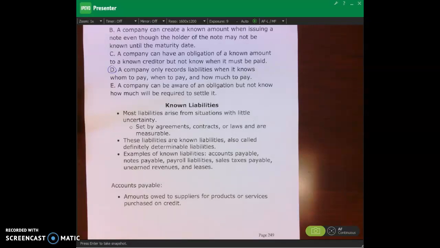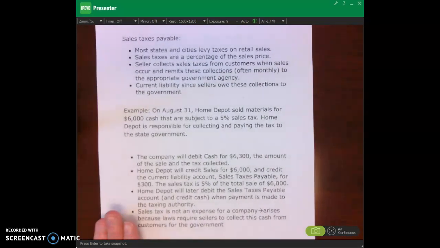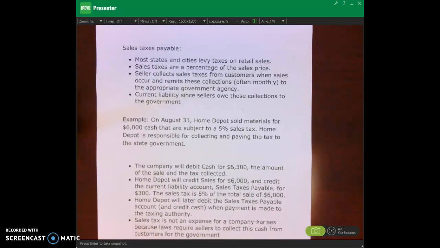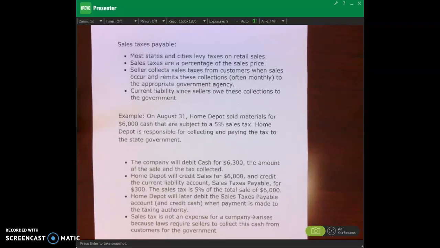So now let's talk about sales tax payable, okay? Sales taxes payable. Most states and cities levy taxes on retail sales. Not all of them, but most of them, okay? Virginia, we do. And so sales taxes are a percentage of our sales price. What happens, and this is pretty interesting, with a company with regard to sales taxes, is that if you go to Home Depot, for example, and you purchase something, you have to pay sales tax.